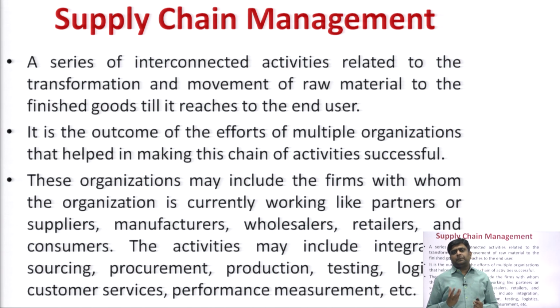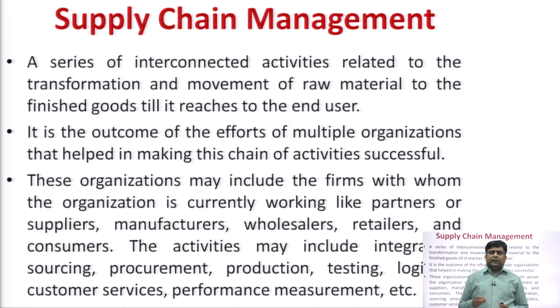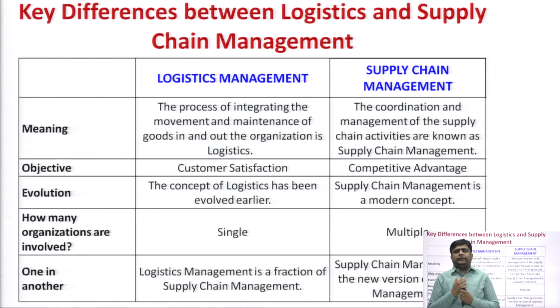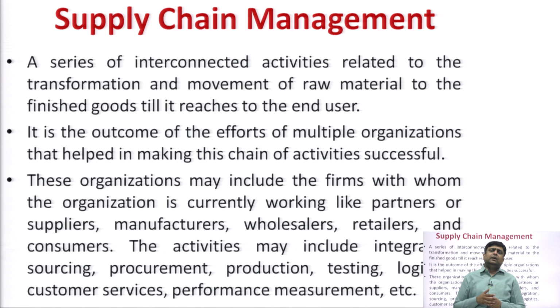There are a lot of organizations dealing to make the supply chain successful. These linkages include suppliers, manufacturers, distributors, distribution channel partners, retailers, and customers, meaning the end consumer.